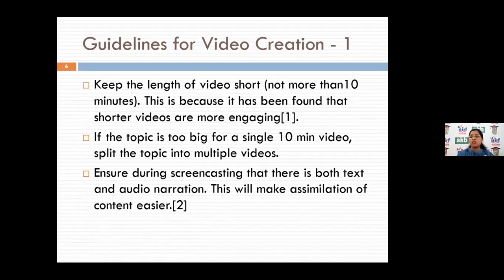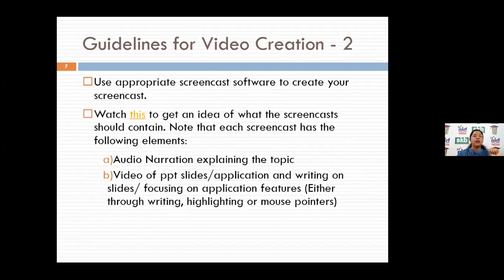You can use screencasting for both text and audio narration. It would be really helpful for students if your video has audio narration or subscripts available, so the assimilation will be very easy. So this is how to create your video. You can create it through the Screencast-O-Matic software, which is available free of cost, though the limitation is that we can create videos of less than 15 minutes. Camtasia is also software that you can use for screen recording.